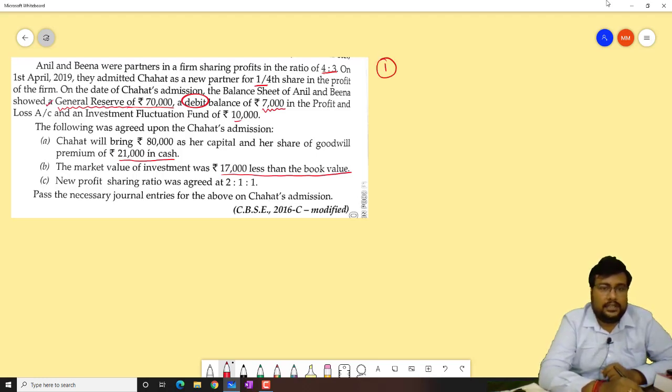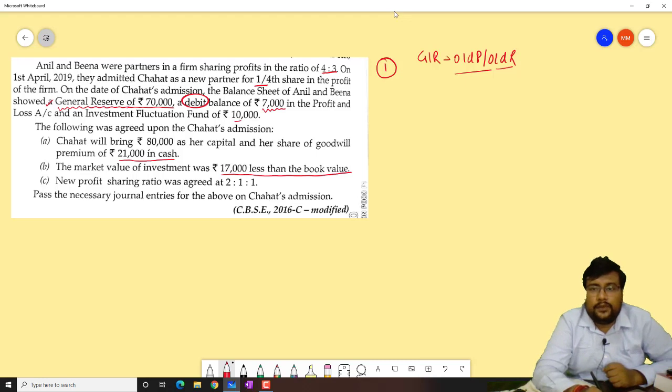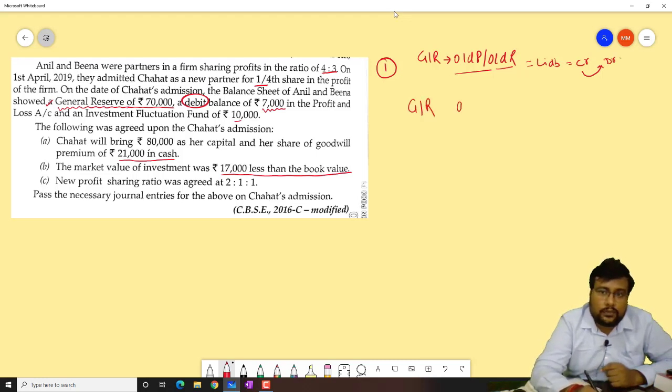General reserve is 70,000. What I told you is that general reserve will be distributed between old partners in the old ratio. So first we will close the general reserve. General reserve is a liability, and a liability is always credit, so to close it we make it debit. So general reserve account debit 70,000.